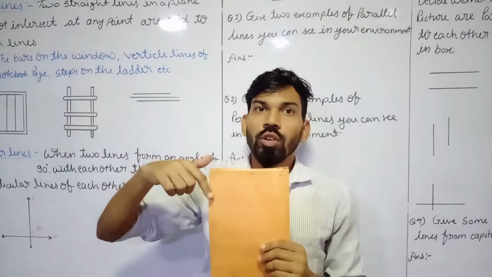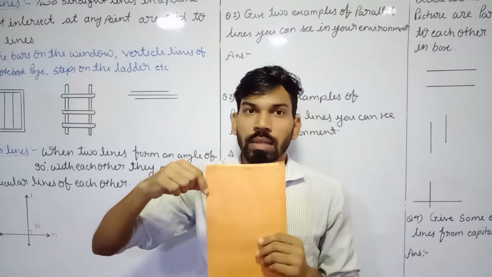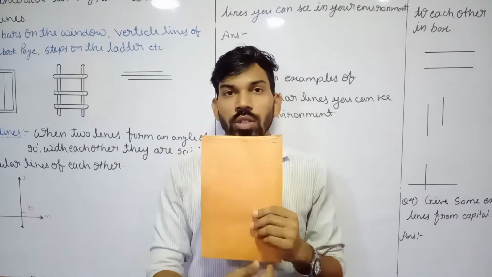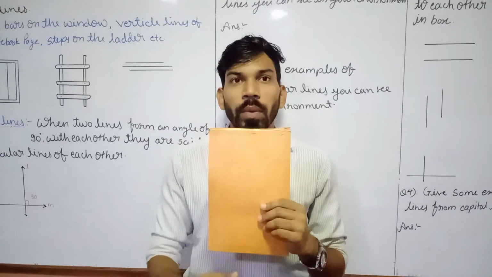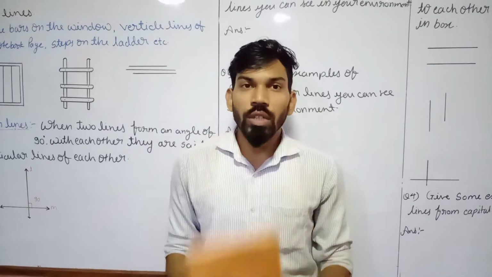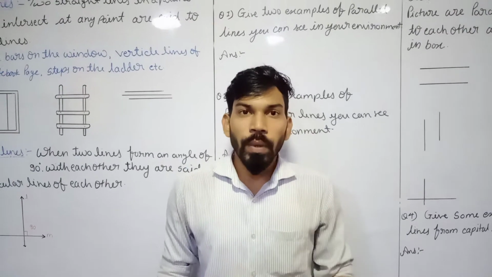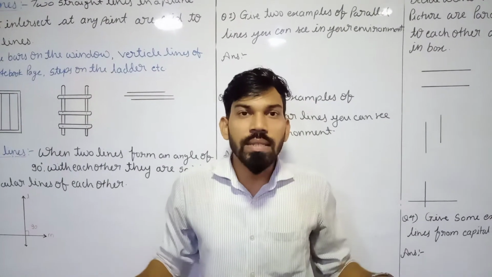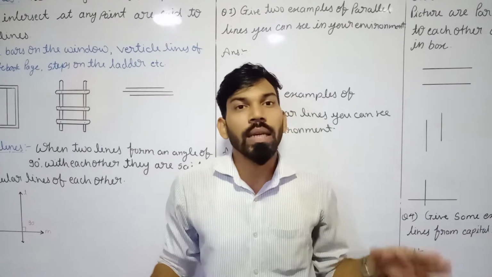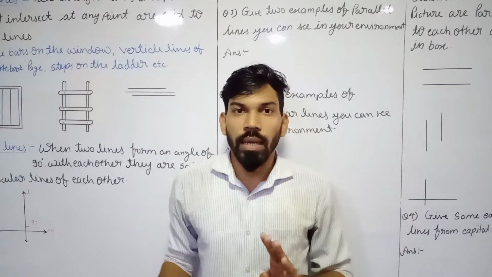These two are also called parallel lines. If you are talking about these horizontal edges, these are parallel to each other. So in this way we come to know that if we have two lines in a plane and they never intersect each other at any point, they are called parallel lines.